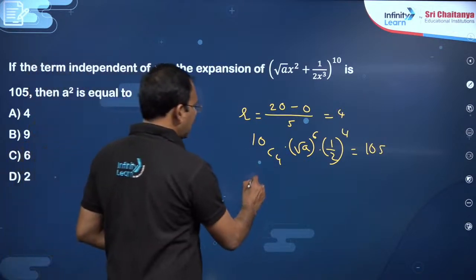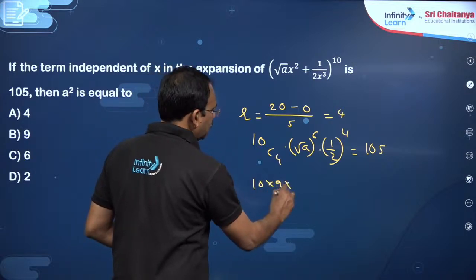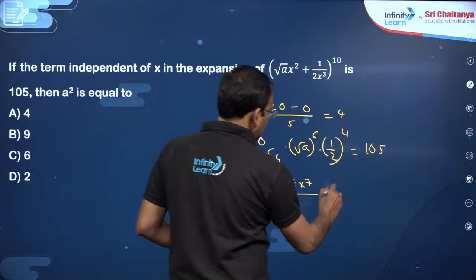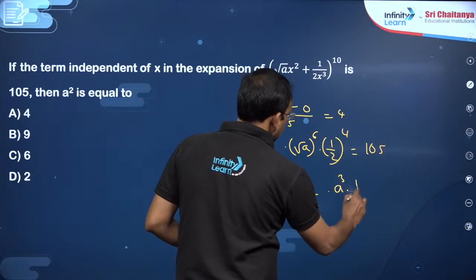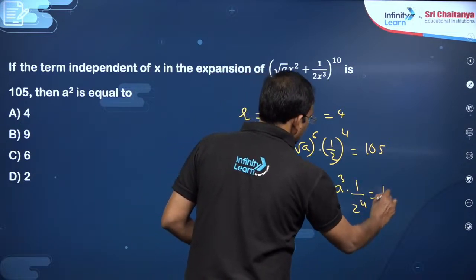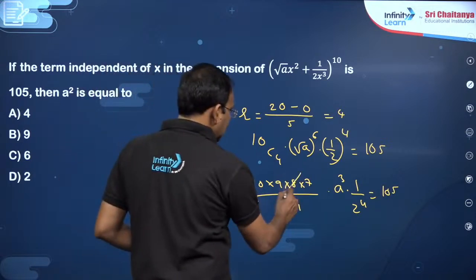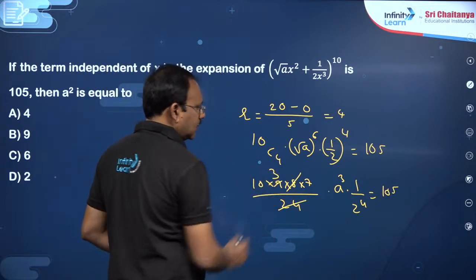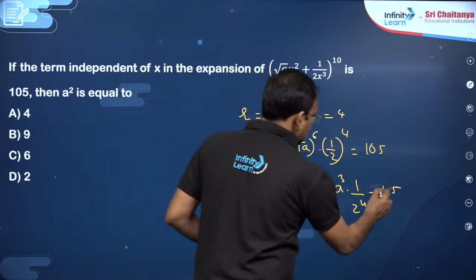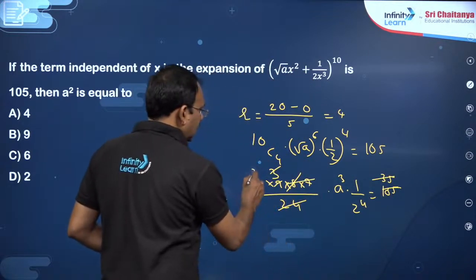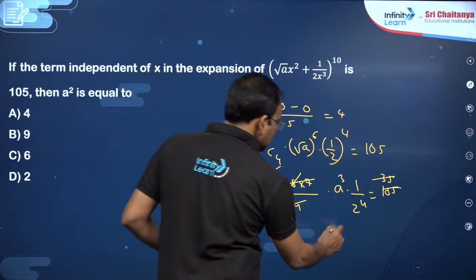Simple, my dear friend. 10C4 means 10 into 9 into 8 into 7 by 24 into this is a cube. You will get 1 by 2 power 4 is 105. So I think you can cancel 8 3 times, 3 3 times. Yeah, you can also cancel here 3 35. 35 2 times 70. So you will get a cube, this is 2 power 4.